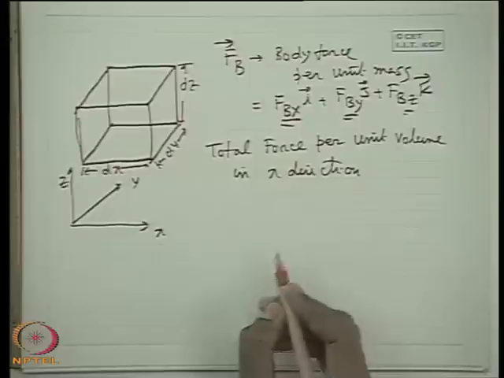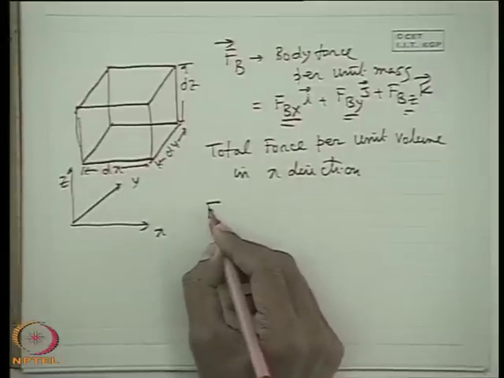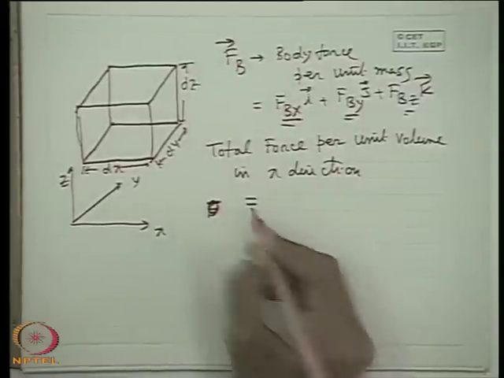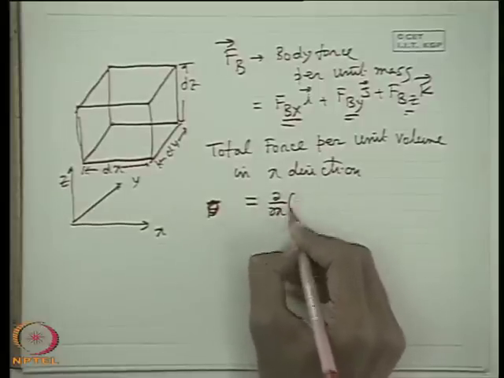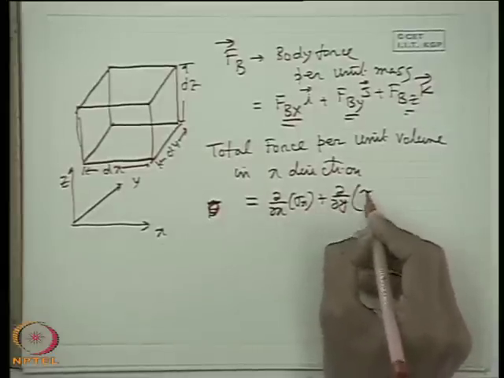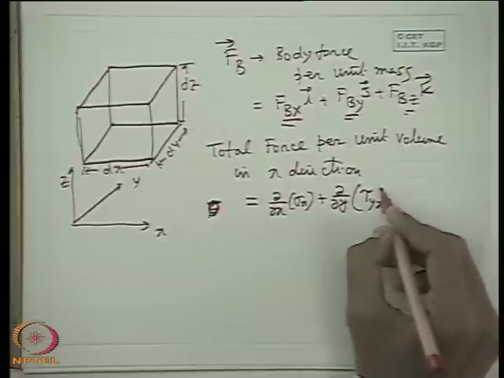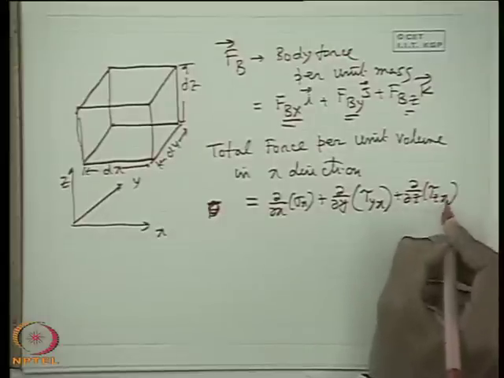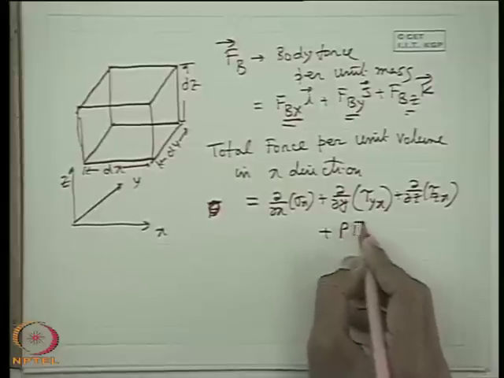What is total force per unit volume in x direction? You tell me. Total force per unit volume in x direction, F. I am already using F, so better you write total force per unit volume in x direction is equal to del del x of sigma x plus del del y of tau yx, but now it is not very essential xy or yx, plus del del z of tau zx, in the z plane but x direction, xz and zx are same, plus rho into fbx.